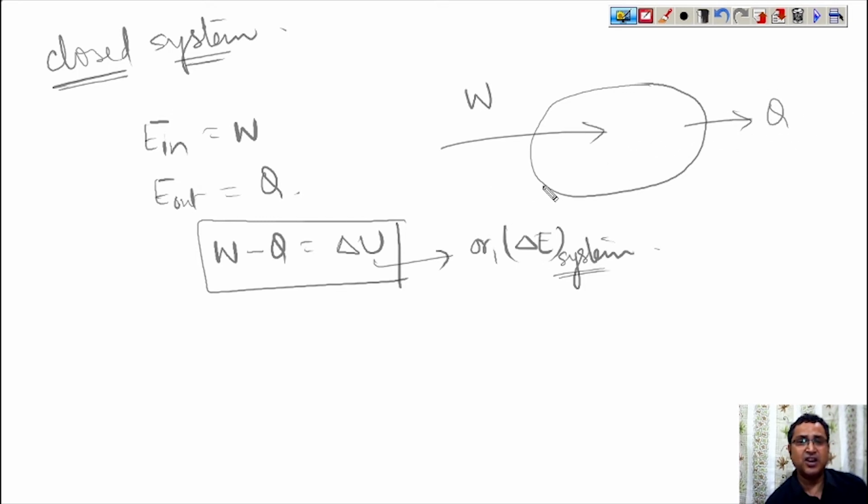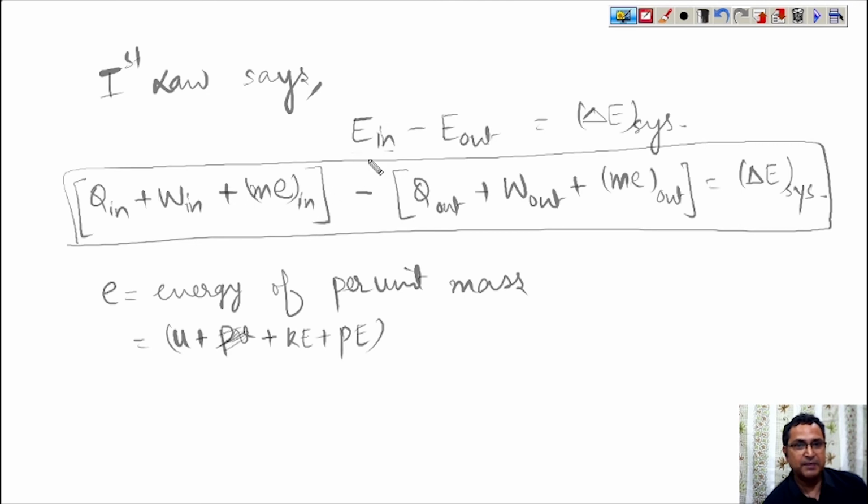So it creates a lot of confusion. You only have to remember which type of energy is entering into the system and which type of energy is coming out of the system, and then apply the formula E in minus E out is equal to delta E system. Put the values over there, and you will get the result.